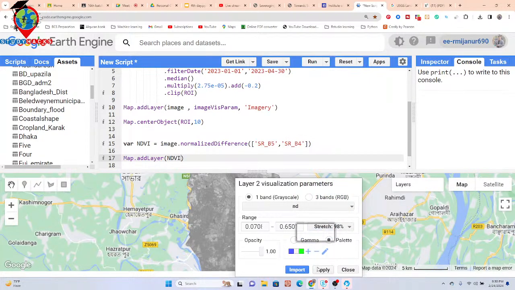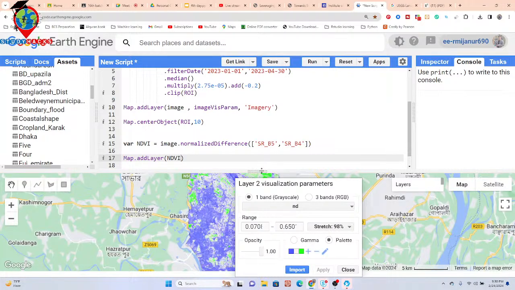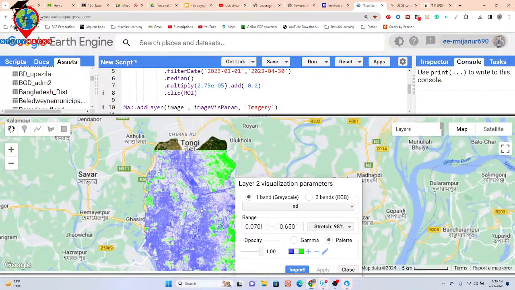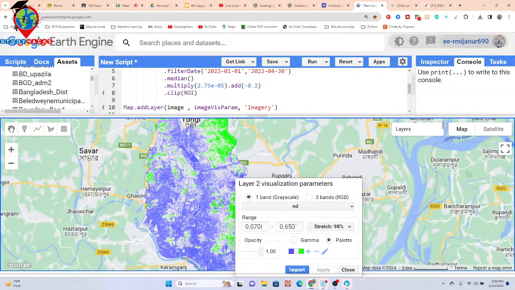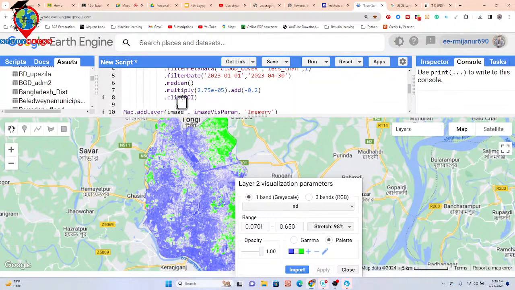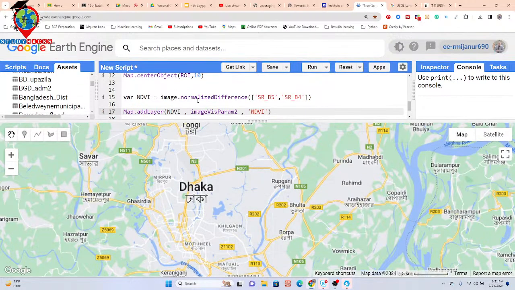I set the 3 color combination and apply. So now it creates this type of NDVI map, and we can see this region is the vegetation. Now I just import that: simply copy the visualization variable name and paste it after the object name, and put here the layer name, suppose NDVI. So now it creates the NDVI map.